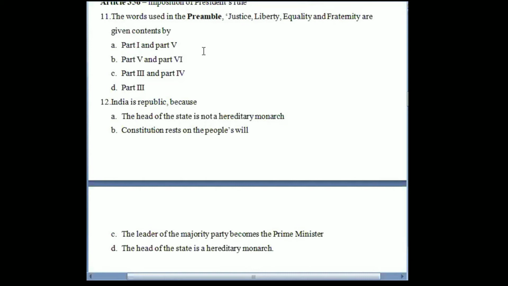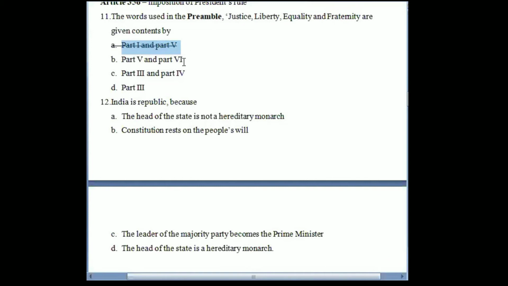Again, part 5 is regarding the union, right? The appointment of president, who is a president, who is a vice president, how he will be appointed, Supreme Court, all of those provisions are mentioned regarding the central government offices and other things. So this is not the correct answer. This is not the correct option.